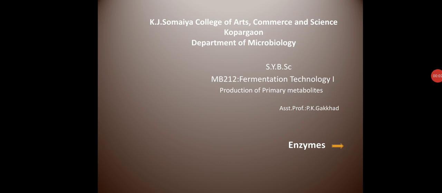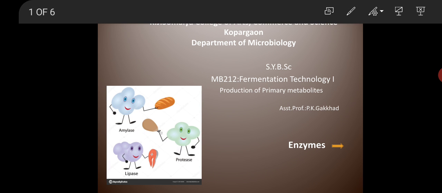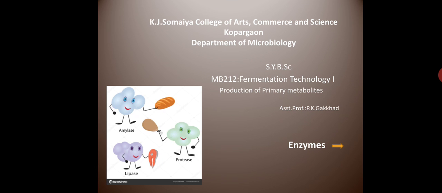Hello students, in this lecture we are going to discuss the next production of primary metabolite, that is enzymes. There are different types of enzymes like amylase, protease, lipase, cellulase, hydrolase, etc. There is a wide variety of enzymes which is used for the production of certain different products.